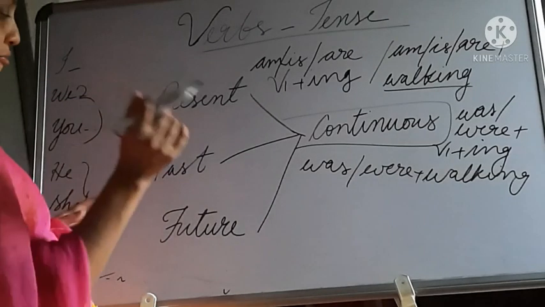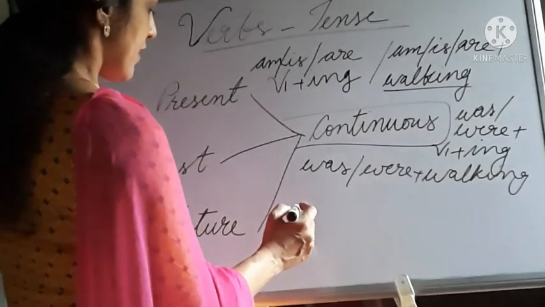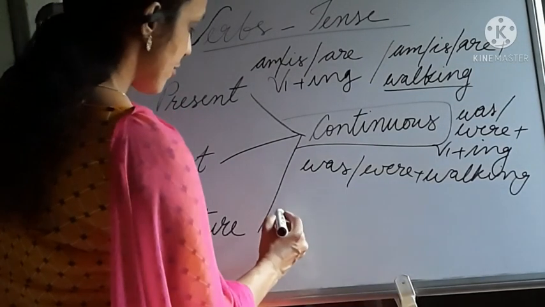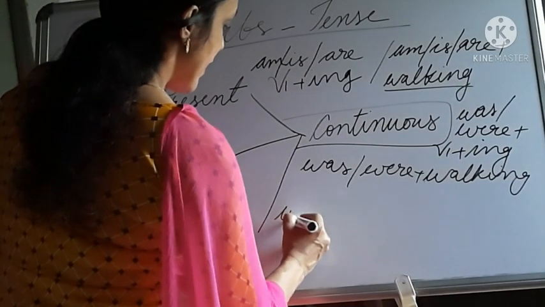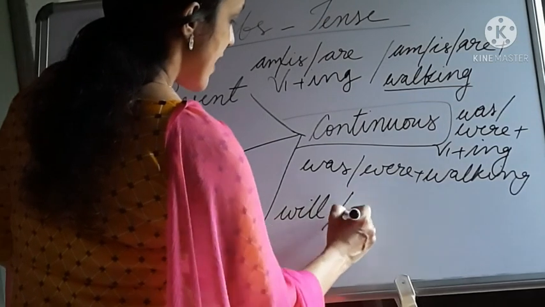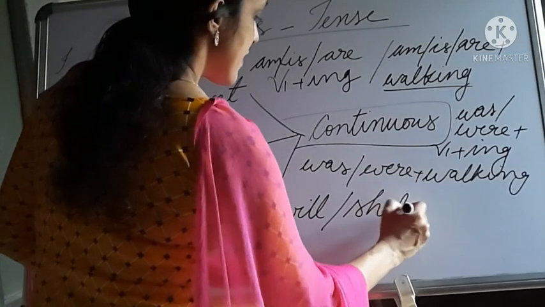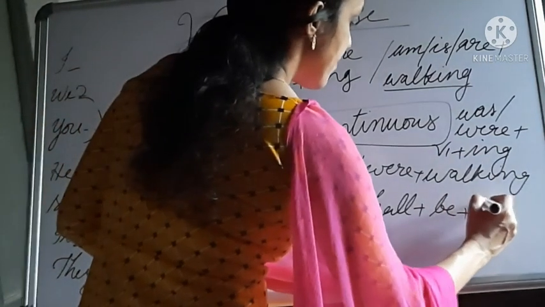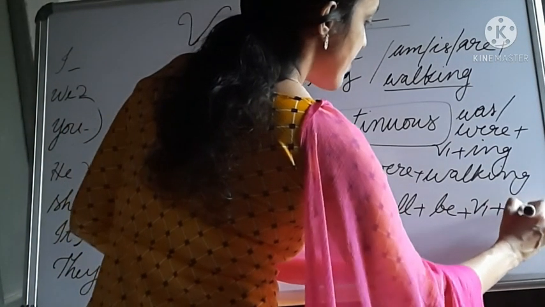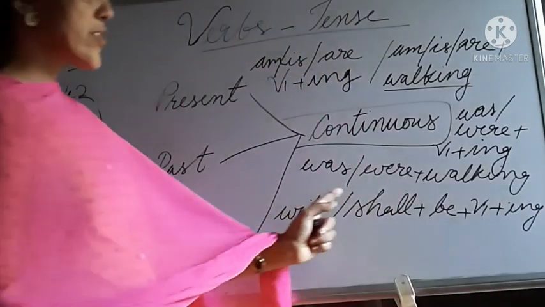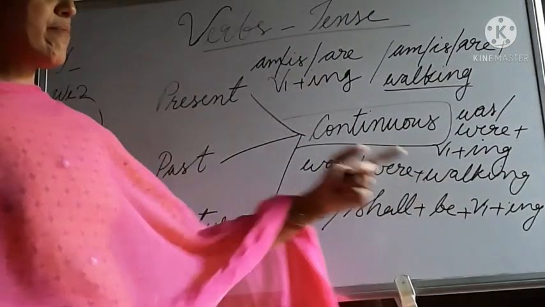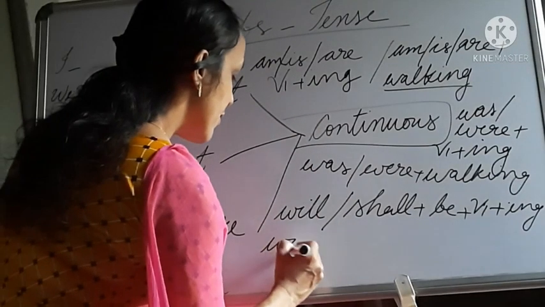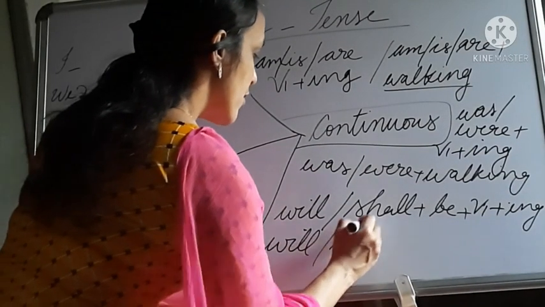Now let's think of future. The rule in future continuous is will or shall plus be plus verb plus ing form. Will or shall plus be plus V1 plus ing form. Example, will or shall